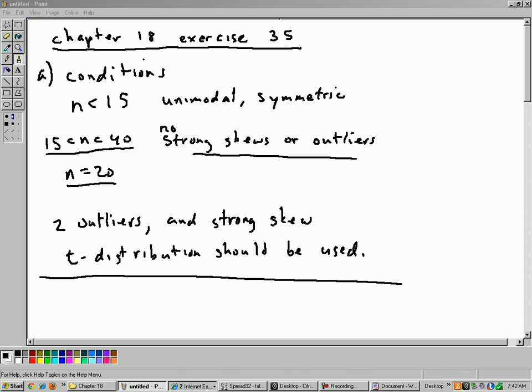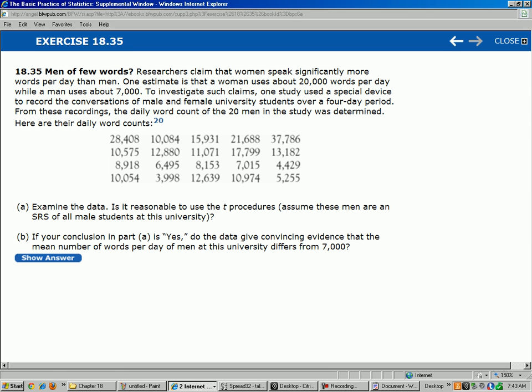Now, part B is, let's go back to the question here. Okay, part B, if your conclusion to part A is yes, well, it's not. Our conclusion's no. So do the data give convincing evidence? Okay, let's not even go there. We'll just say, accept the null. We don't know how to analyze this data.